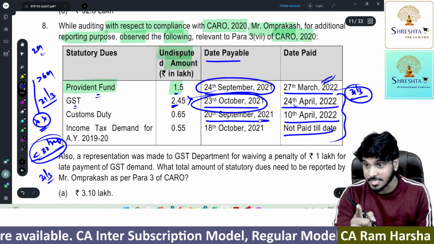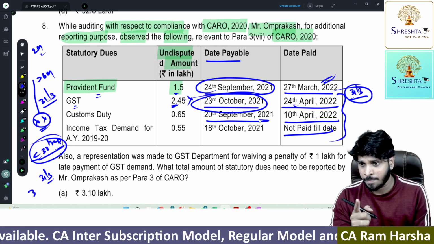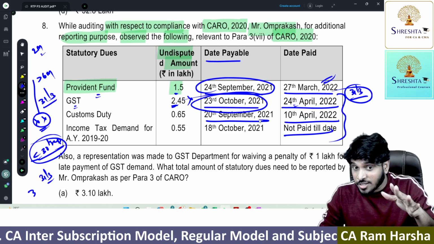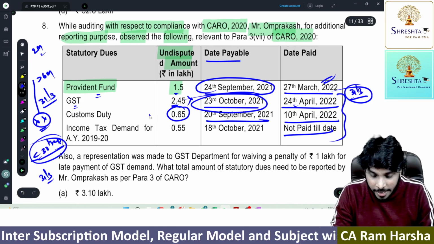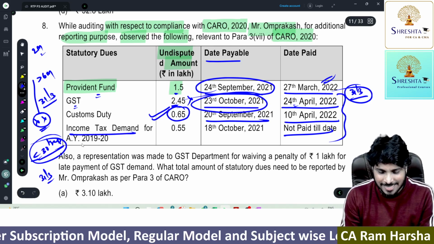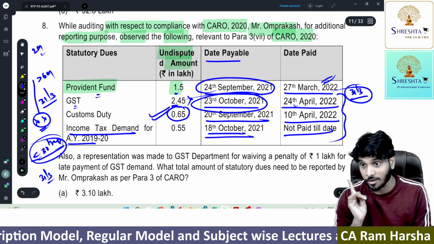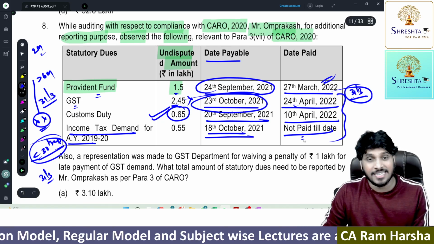20th September. Yes, it is before 30th September. Up to 31st March, the gap is more than 6 months and it is not paid as on 31st March. So 0.65 I have to report. Income tax demand. When the demand is payable, 18th October. Not paid till date.